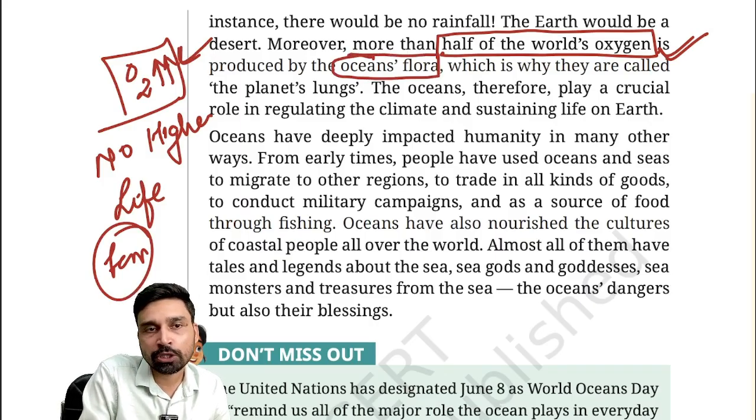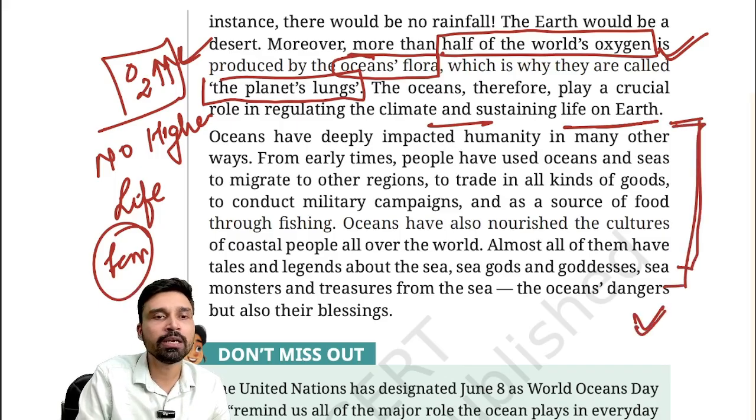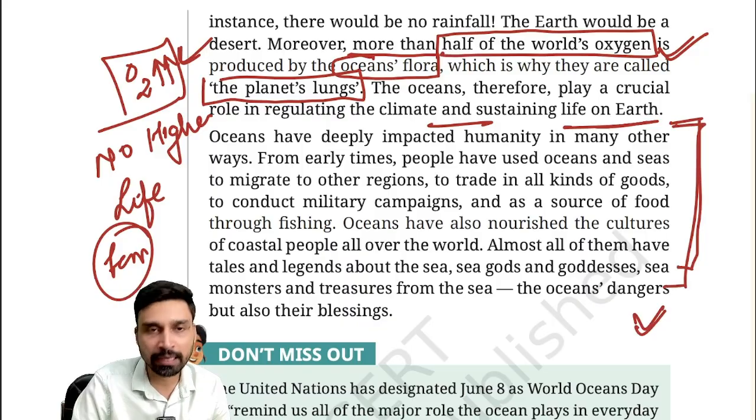And that's why oceans are rightly referred to as the planet's lungs. Oceans therefore play a crucial role in regulating the climate and sustaining life on Earth. And that's how we can understand that the impact of the ocean on humanity is tremendous in nature, either in terms of bringing rainfall, supplying oxygen for our survival, for our respiration, or even bringing disasters such as tsunamis, cyclones, and other kinds of storms.